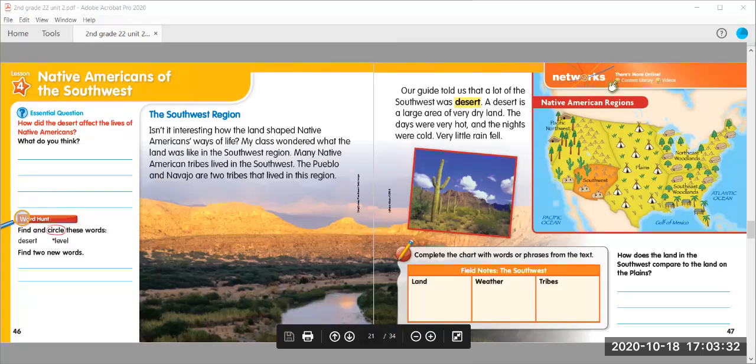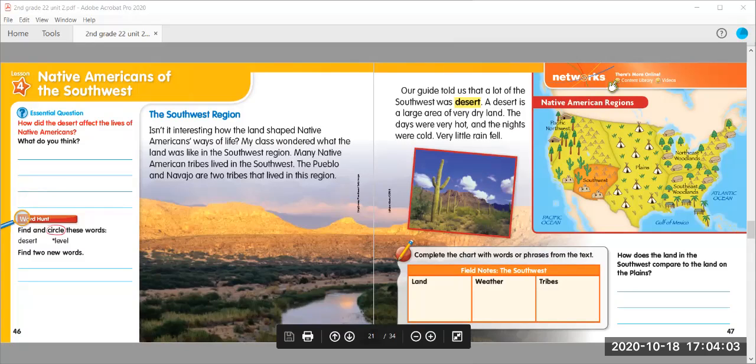For the tribes that were found in the Southwest, we're going to go back and look at the information here on the first page of our lesson. And we can see in that very last sentence of this paragraph, it tells us about two tribes that were found in the Southwest region, and those are the Pueblo and the Navajo Native American tribes. After you list those two tribes here, we're going to go ahead and answer this question that asks, how does the land in the Southwest compare to the land in the Plains?